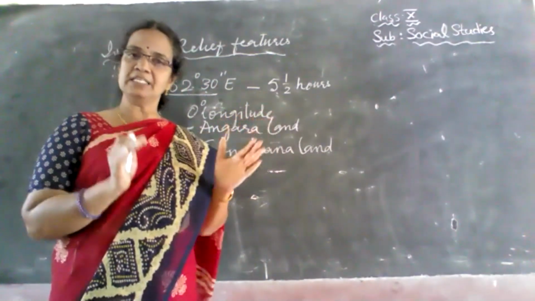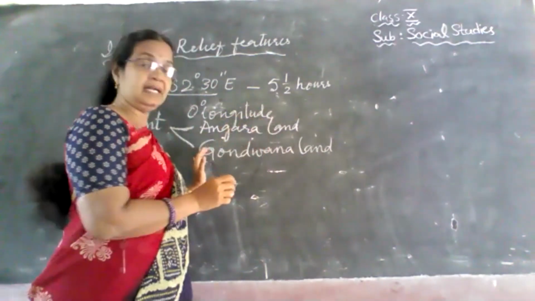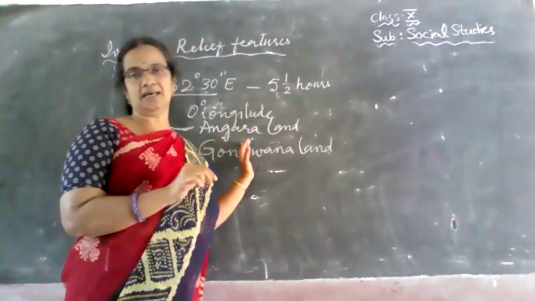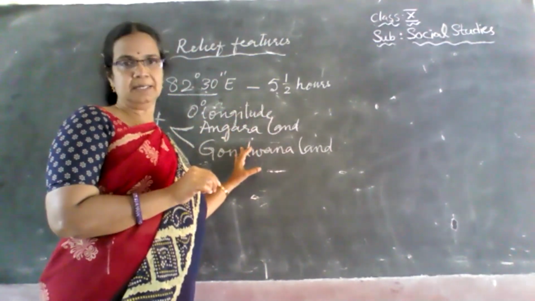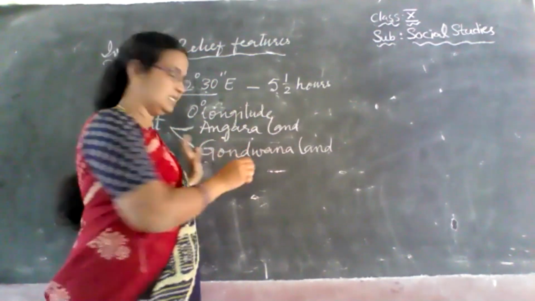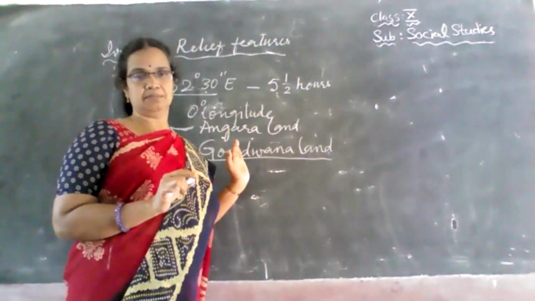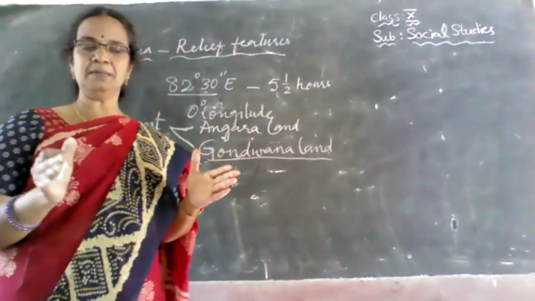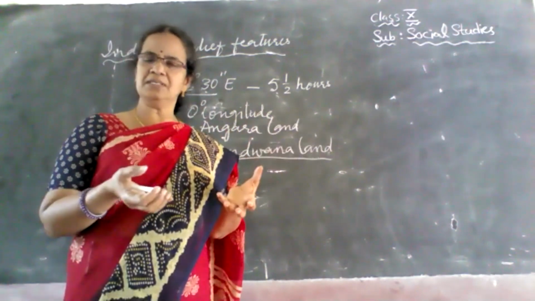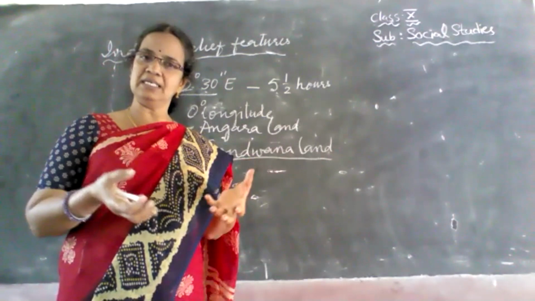And later on, there have been a lot of changes. This Gondwana land, in which the Indian Peninsula is located, over 200 million years back, was split. It split because of the disturbances, because of the contraction or rarefaction in its layers.